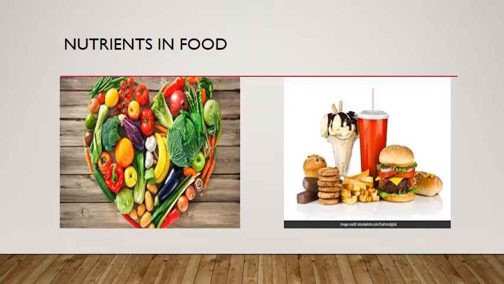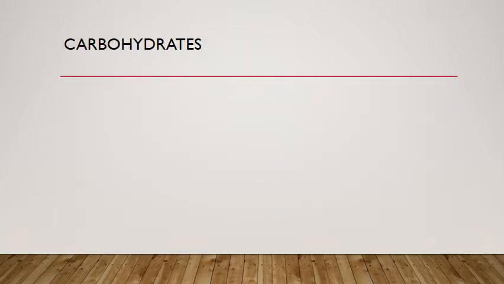Now we will talk about some substances one by one. In the body, as we eat food, nutrition needs some substances like carbohydrates, proteins, fats, minerals, and vitamins, which are very useful for our body. So first we will talk about carbohydrates.